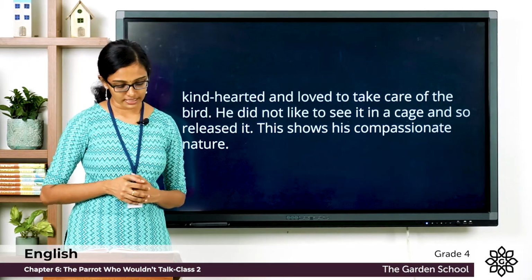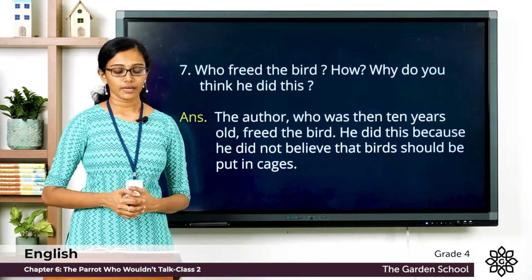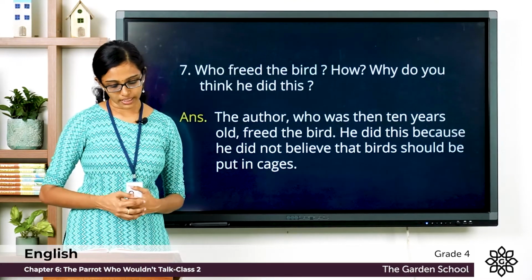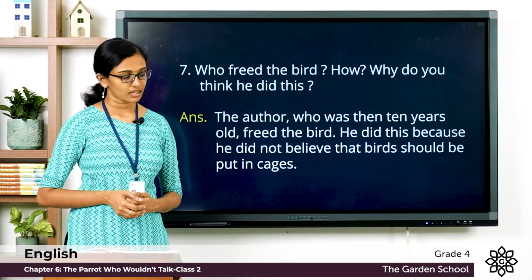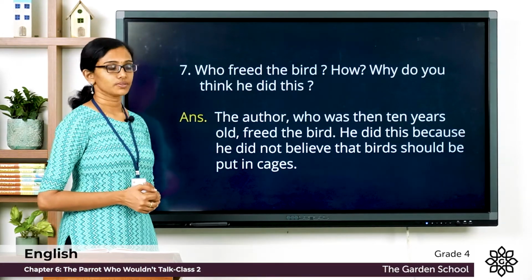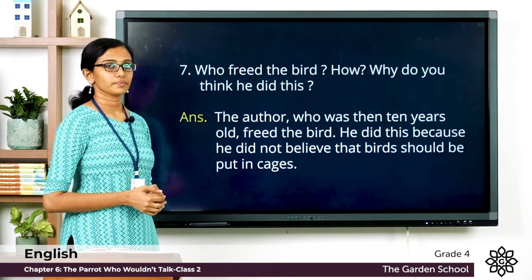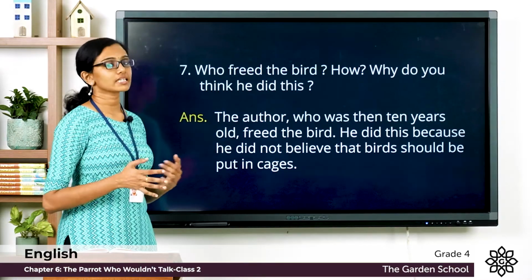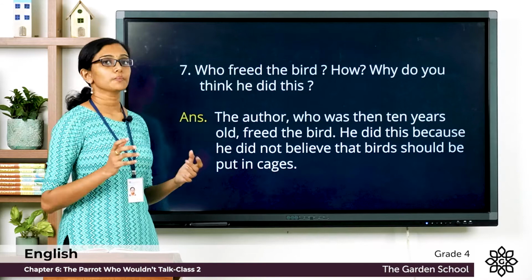Now let's see question 7. Who freed the bird? How? Why do you think he did this? The author, who was then 10 years old, freed the bird. He did this because he did not believe that birds should be put in cages.